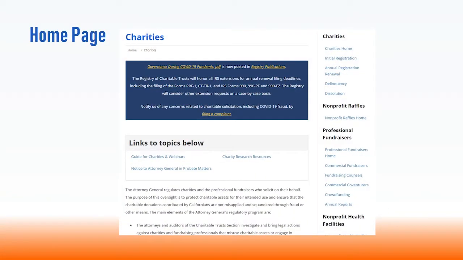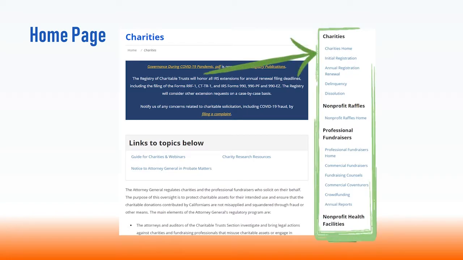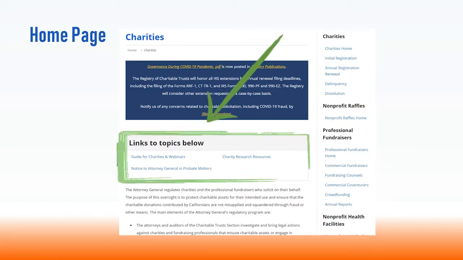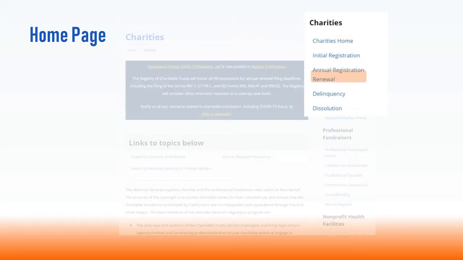The charity's web pages contain information by organization type, status with the registry, or type of resource available. The main categories are in the navigation menu on the right side of each charity's related page. The resources are right below the page title and include downloadable guides, webinars, laws and regulations, forms, frequently asked questions, and contact forms. The Charities section of the navigation menu lists the registry programs associated with charity registration and reporting.